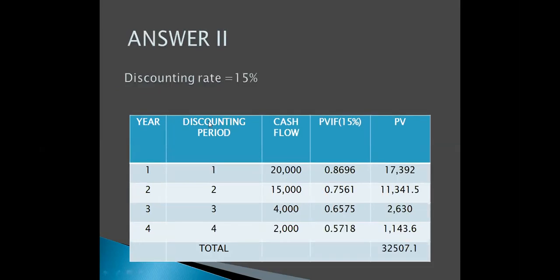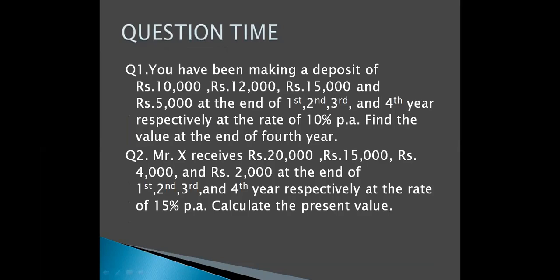I hope this example would be clear to all. Now moving back to the question, the second question is Mr. X receives 20,000, 15,000, 4,000 and 2,000 at the end of first, second, third and fourth year respectively. Now here what happened is the interest rate or the discounting rate is 15%, and here you have to calculate the present value. Again, it is very simple.